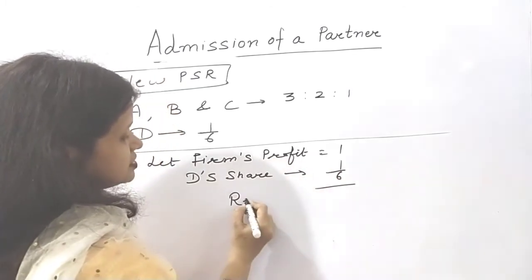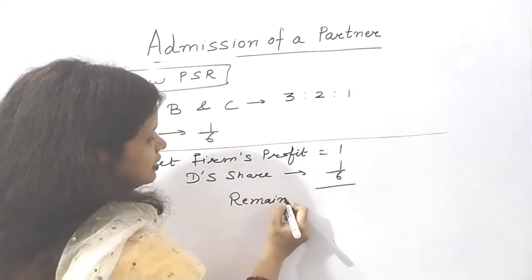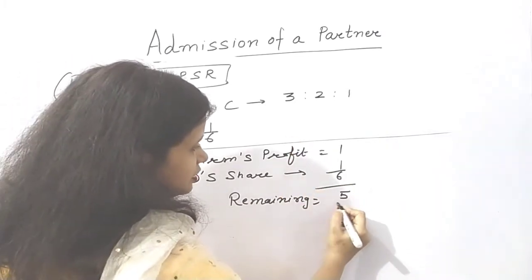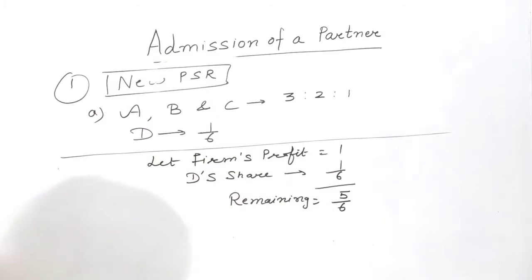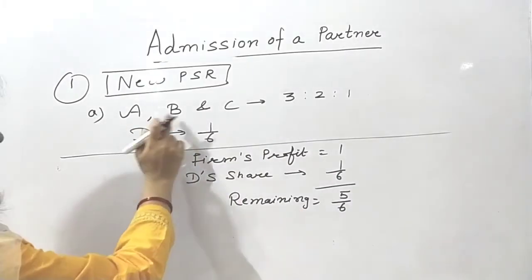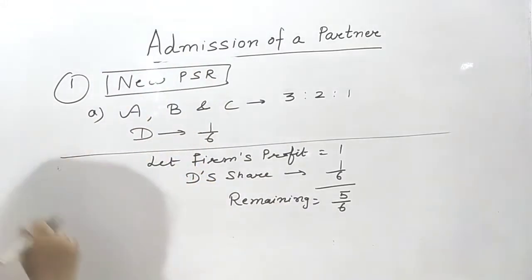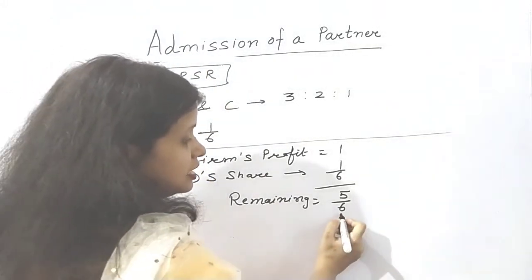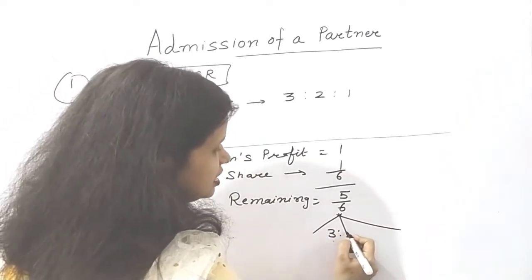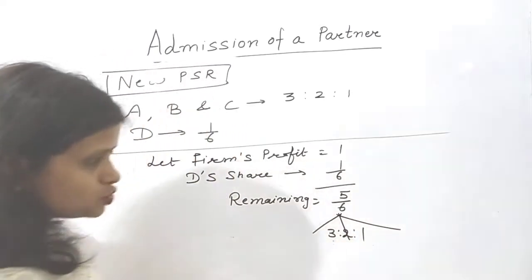Remaining profits: 1 minus 1/6 will be 5/6. And who will share these remaining profits? Obviously A, B and C. In which ratio will they share? They will share in the ratio of 3:2:1.